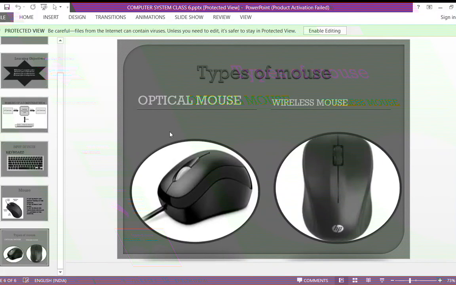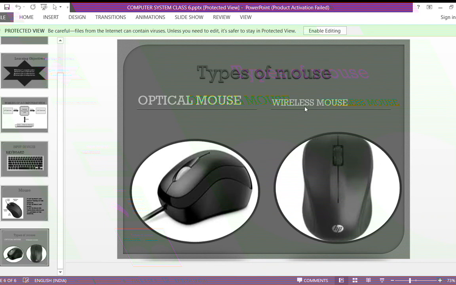Okay, so there are two types of mouse. One is the optical mouse and the other is the wireless mouse. So what do you mean by wireless mouse? Have you all seen a wireless mouse, which does not have a wire? Now see, this is your optical mouse and this is your wireless mouse.